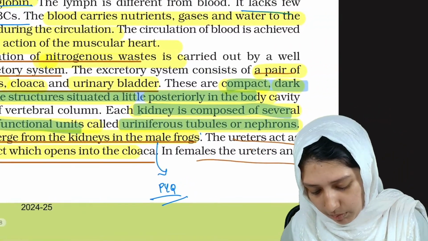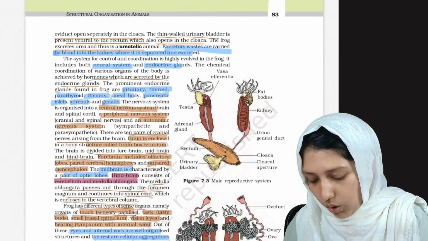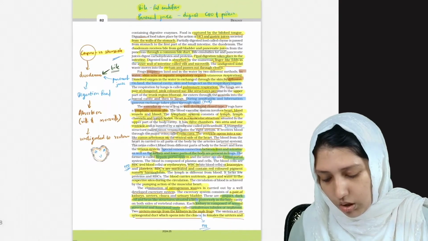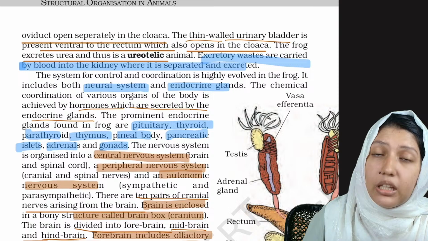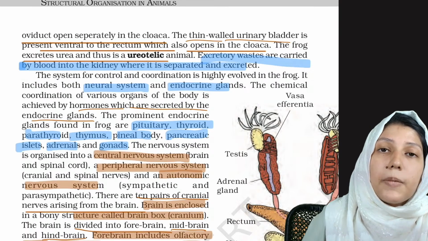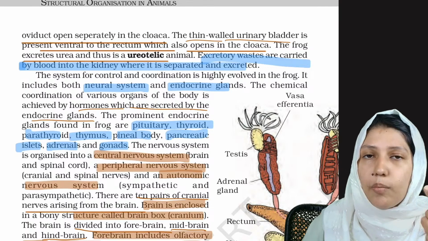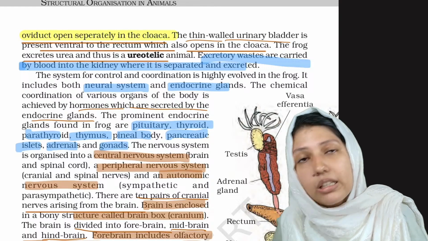And what about females? In females, the ureters and the oviduct. Oviduct is the structure which carries the ovum. So in female, the oviduct and ureter will open separately in the cloaca.